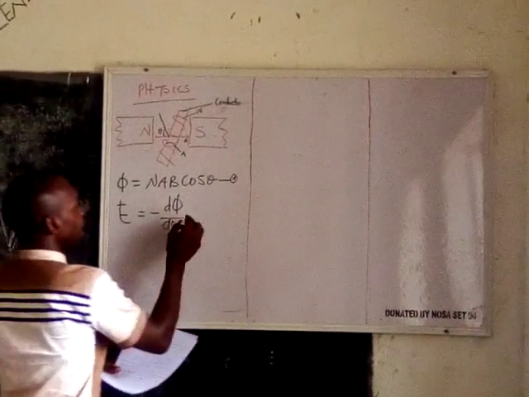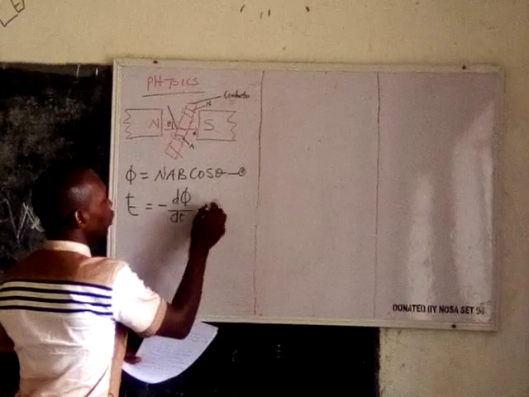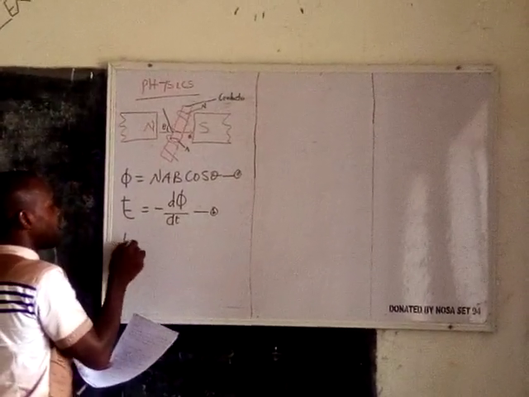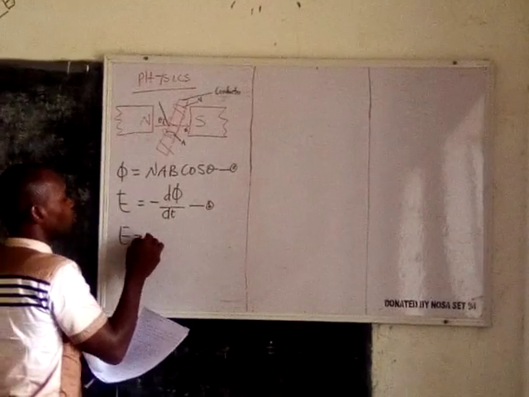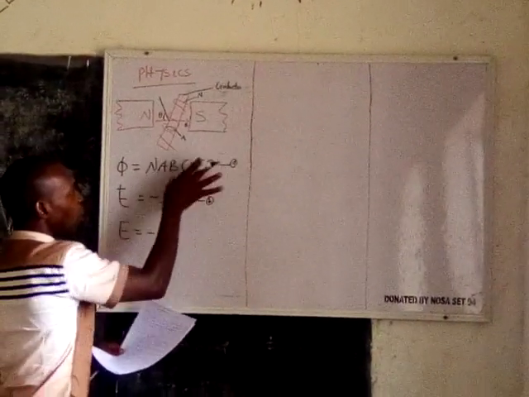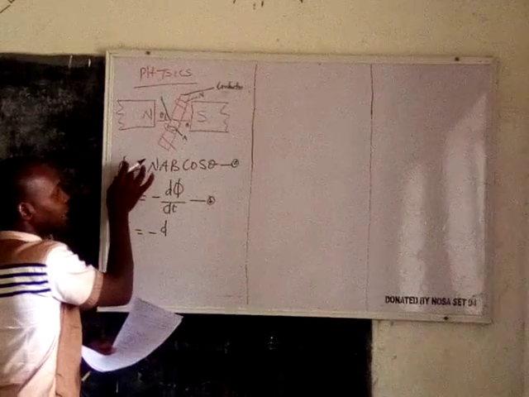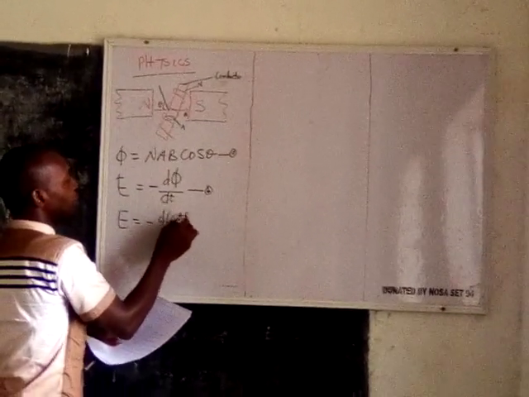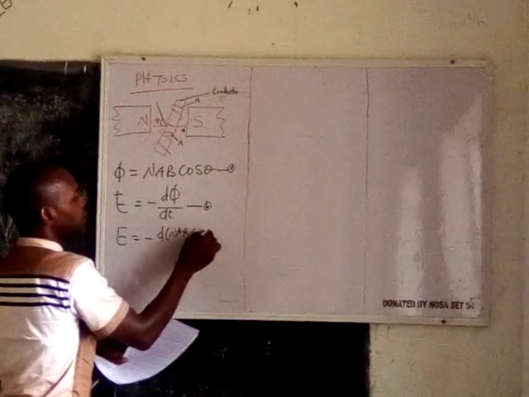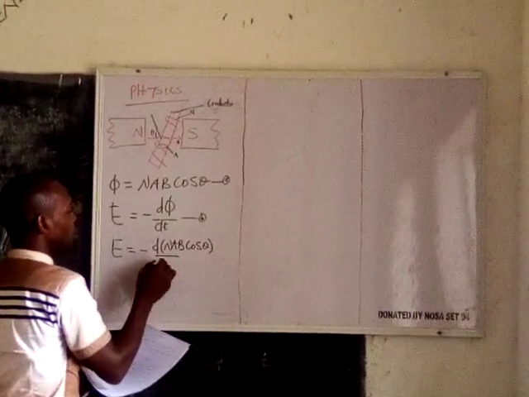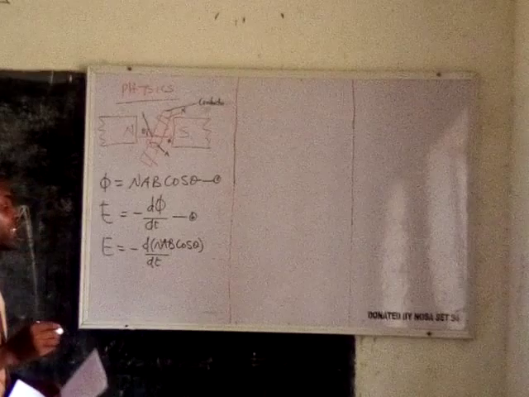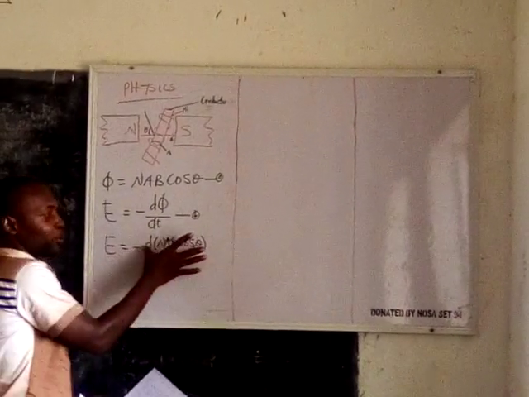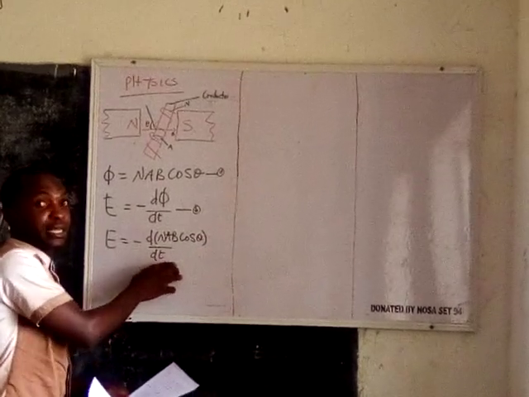And in this, if we put equation A in B, we will have that our E will be equal to minus d, all of this now, replace the phi. You have NAB cos theta, all over dt. That is to show that we are differentiating this particular function with respect to t.